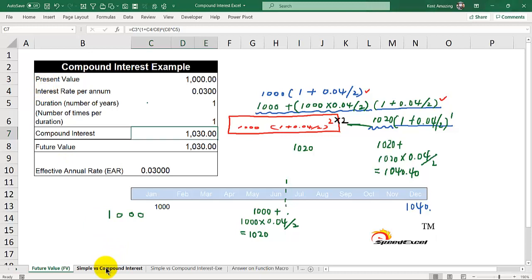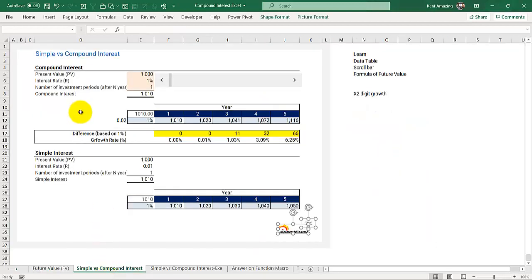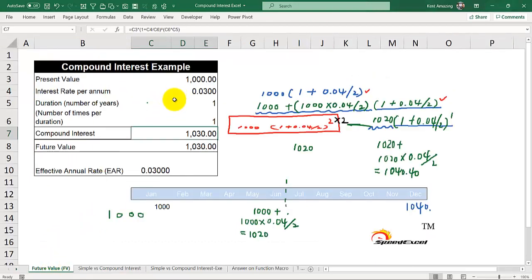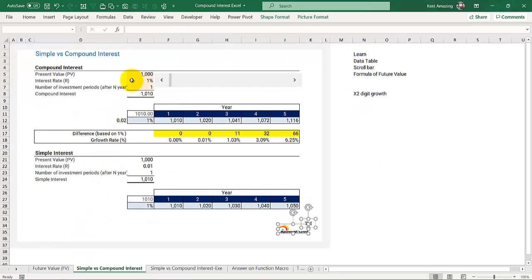Let's move on to 3%. Within the 1 year, there's only one compounding, so at the end of the first year, you get 1030, the same amount if you keep it in the bank or any other digital bank.